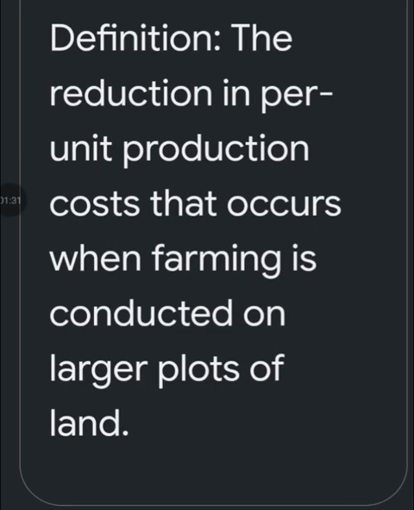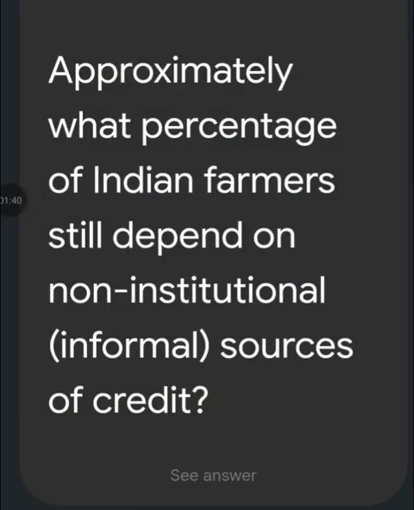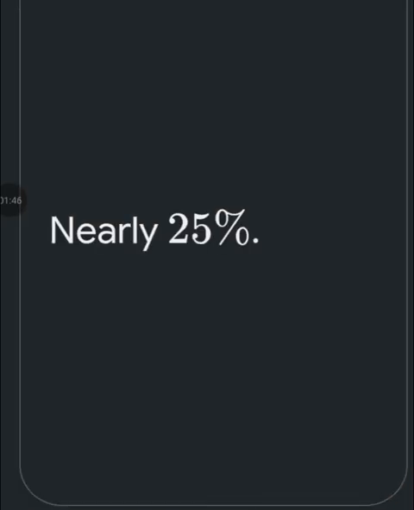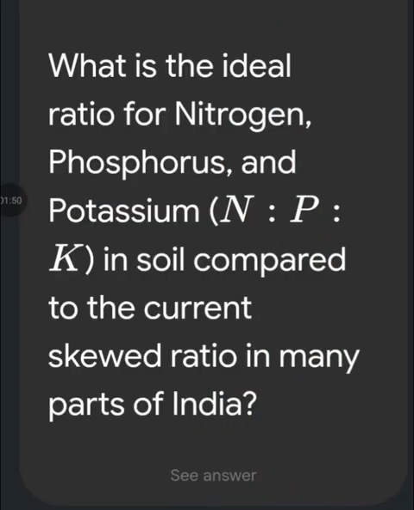What do you mean by the concept of economies of scale in agriculture? The reduction in per unit production cost that occurs when farming is conducted on larger plots of land. Approximately what percent of Indian farmers still depend on non-institutional sources of credit? Nearly 25%.